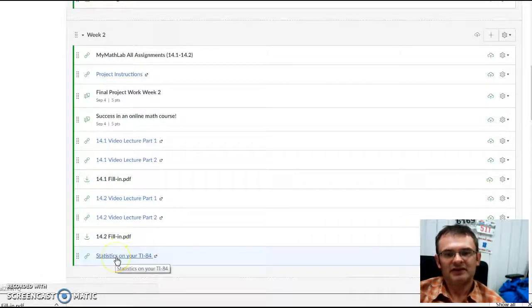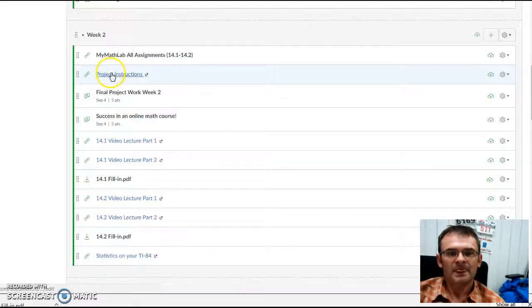There's a thing on doing statistics on your TI-84 calculator. That's the suggested calculator for the class. You're probably also going to have to figure out how to do statistics in a spreadsheet like Google Sheets or Excel. A little Googling of, hey, I want to find the mean in Google Sheets, and you'll find videos to show you how to do that or instructions pretty easily.